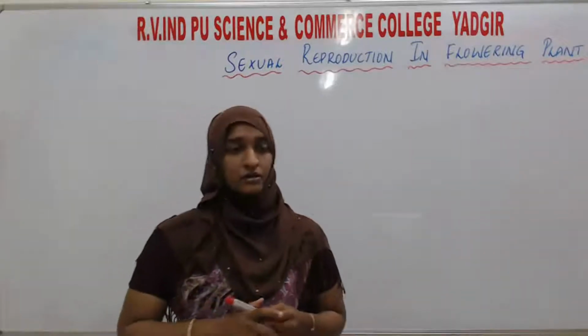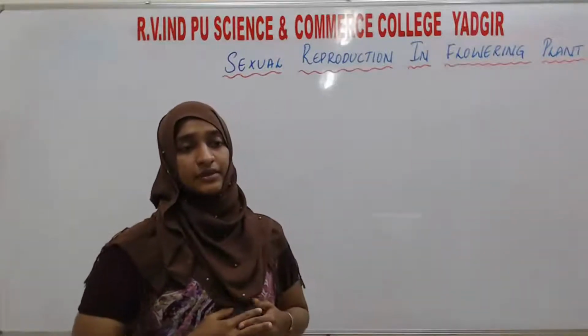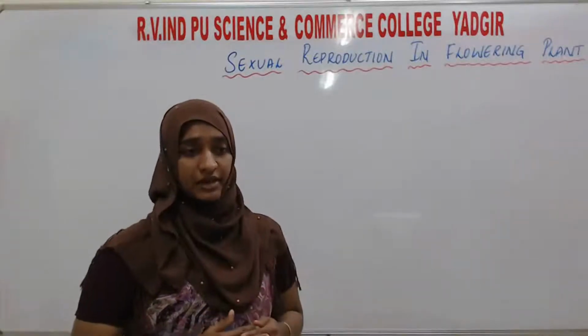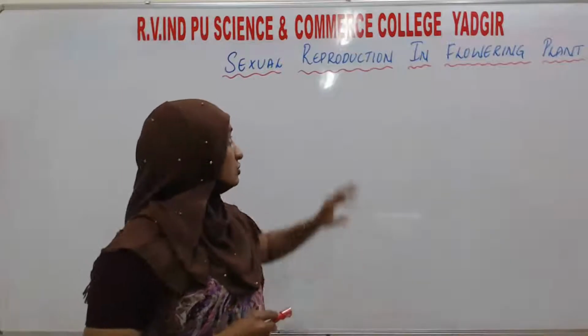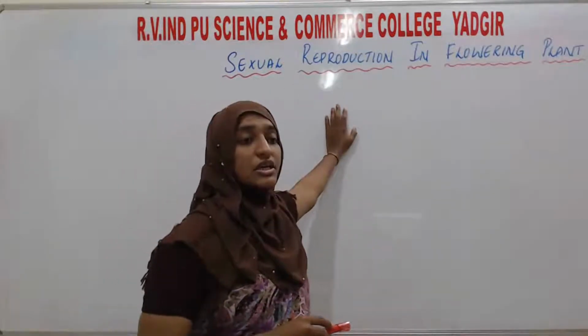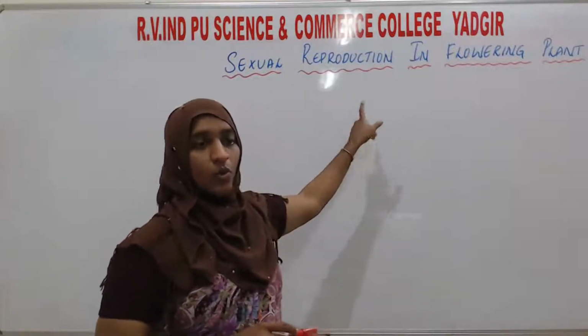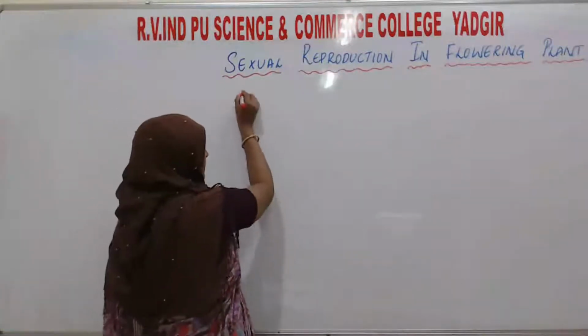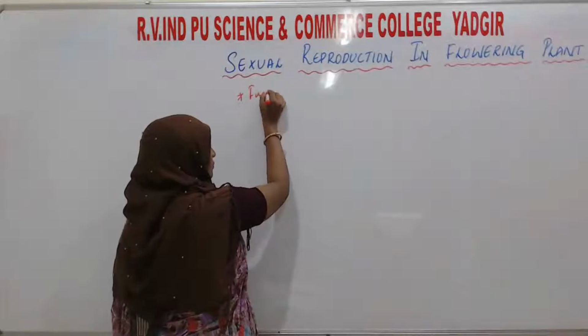See, sexual reproduction means the fusion of two gametes, that is the male and female gametes. Okay, sexual reproduction in flowering plants.